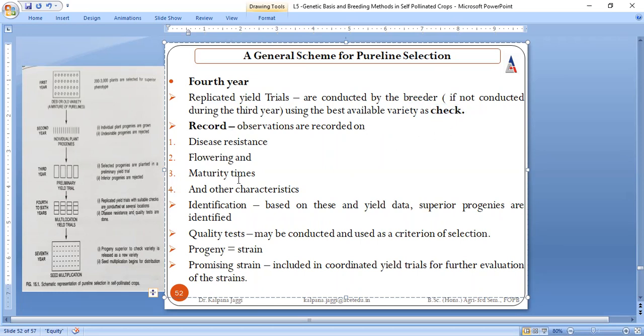Here the observations will be taken by considering parameters like disease resistance, flowering, maturity time, and other characteristics. And the best is to be identified on the basis of yield data. Superior progenies are identified, and the quality test can also be conducted. The best progeny will be considered as a strain, and the promising one will be taken further for evaluation, right? So here in the 4th to 6th years, we are carrying out multi-location yield trials.